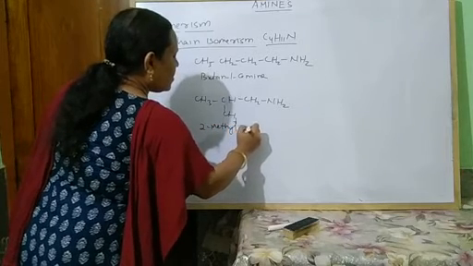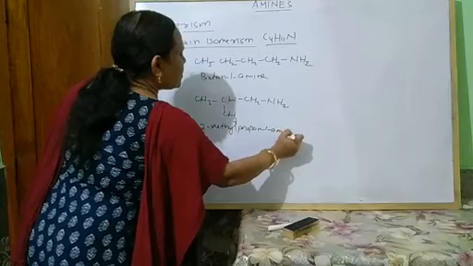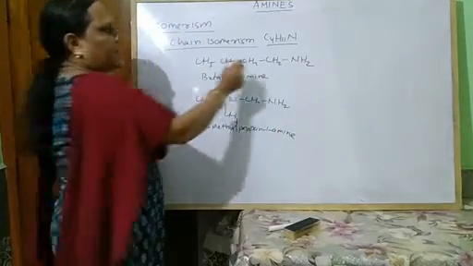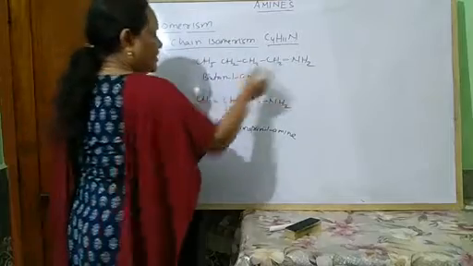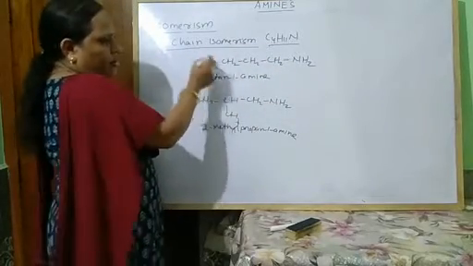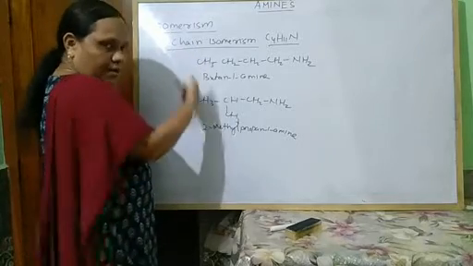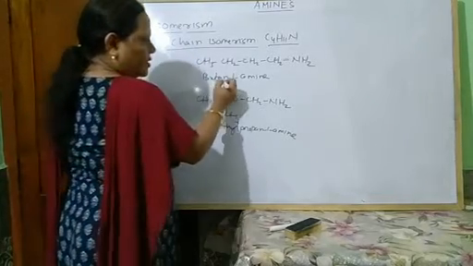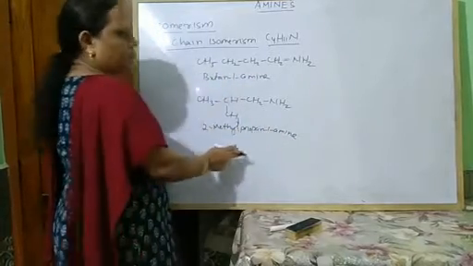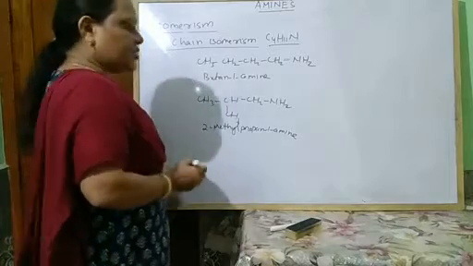2-methylpropan-1-amine. These two are chain isomers of each other. This is a straight chain compound and this is a branched chain compound. Look, in chain isomerism, the word root is changed. This is butan-1-amine. This is propan-1-amine. These two are chain isomers of each other.